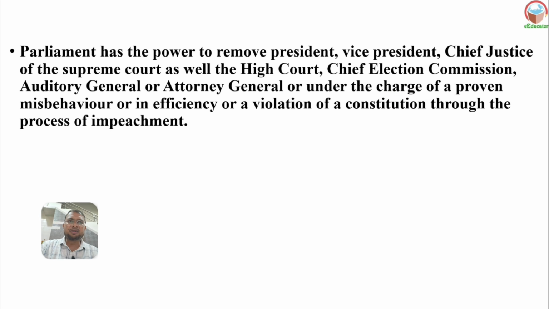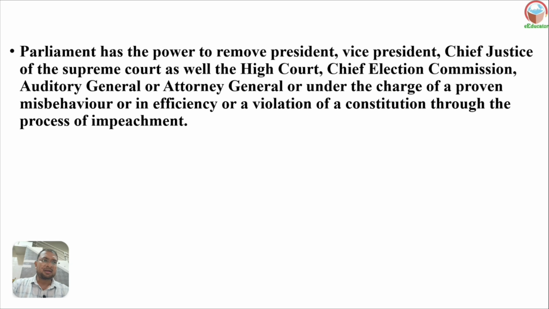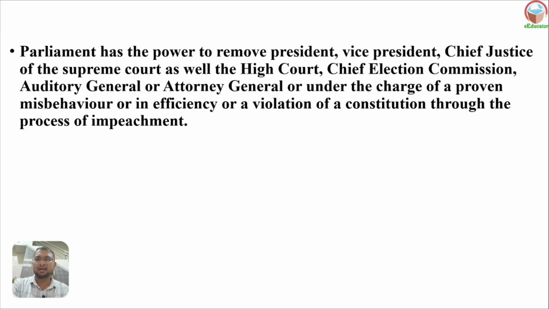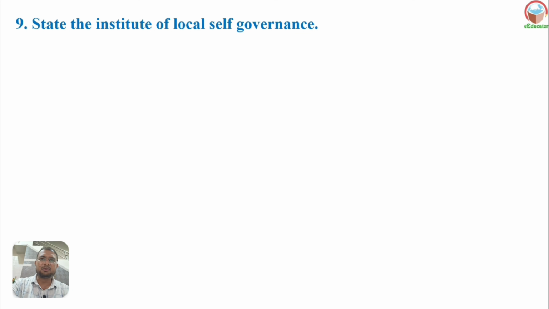Parliament has the power to remove the president, vice president, chief justice of the Supreme Court as well as High Court, chief election commissioner, auditor general, attorney general, on the charge of proven misbehavior, inefficiency or violation of the constitution through the process of impeachment. So the impeachment process is carried out in the parliament. These persons can be removed here.